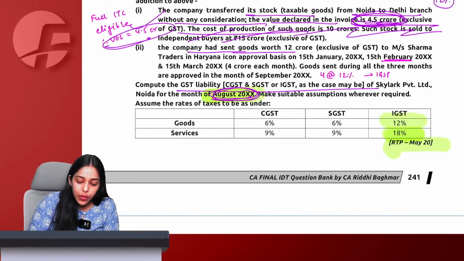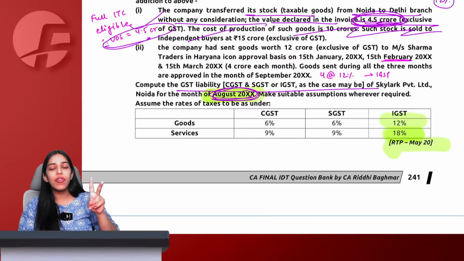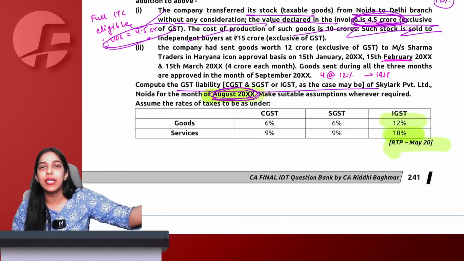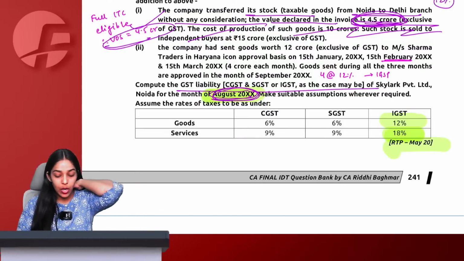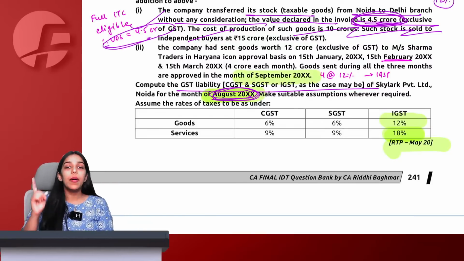Company had sent goods worth 12 crore to Messrs Sharma Traders in Haryana on approval on 5th Jan, 15th Feb and 15th March. 4 crore each month. So Jan, Feb, March, 3 months, 4 crore, 4 crore, 4 crore. We keep sending the goods on approval basis. Now goods sent during all these 3 months are approved in September month. The opposite person approved all the goods in September month.